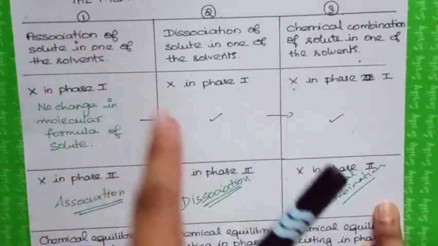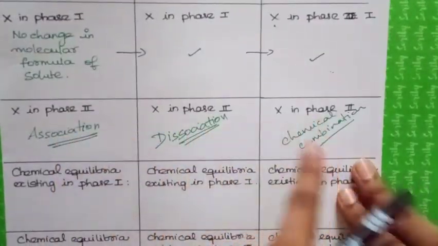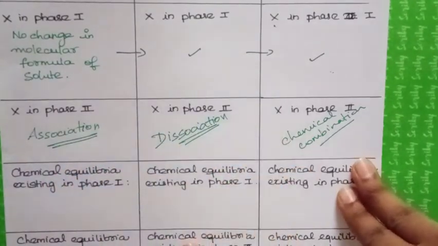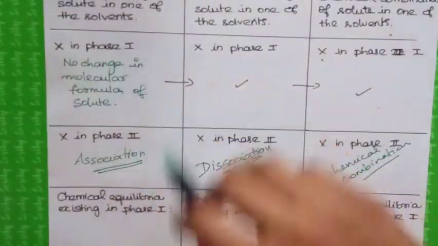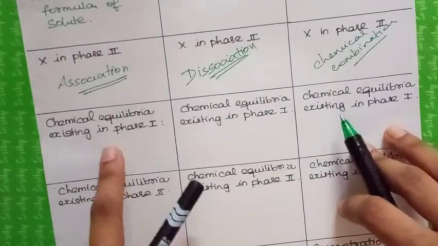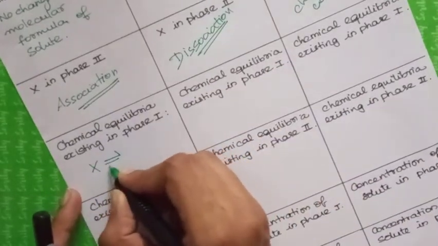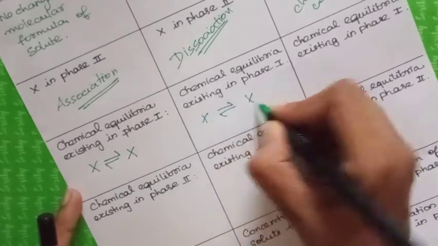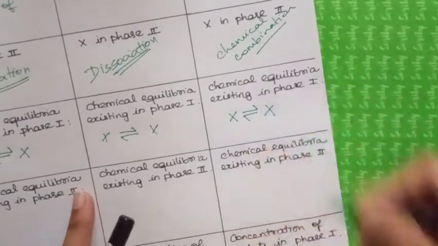The molecular formula of the added solute will be as such, whereas in phase 2 it will undergo association, dissociation, and chemical combination. Since there is no change in phase 1, the chemical equilibria can be written as X in equilibrium with X, in all three cases.